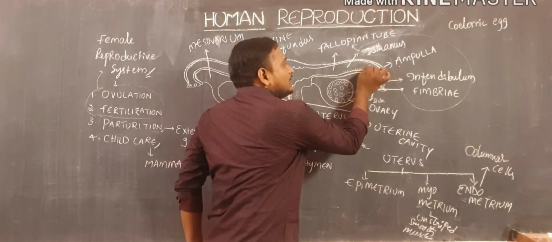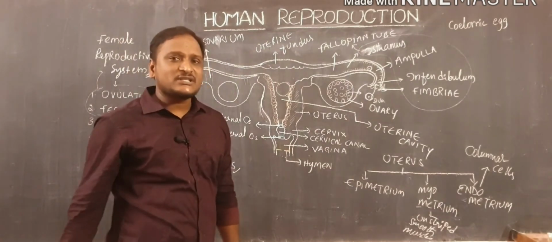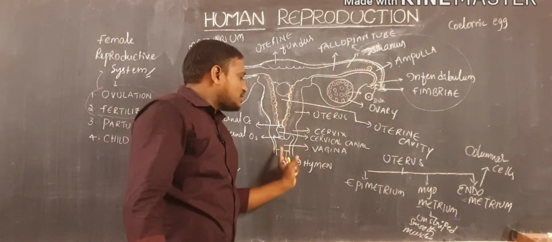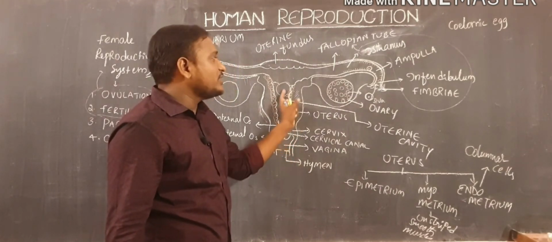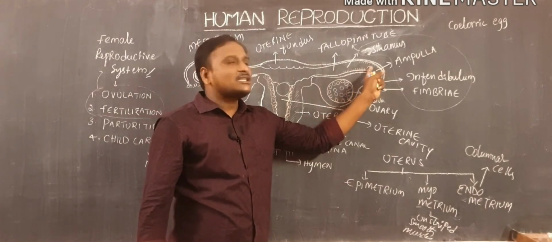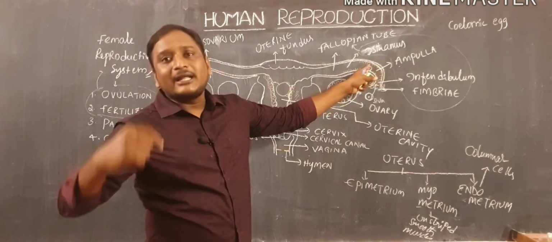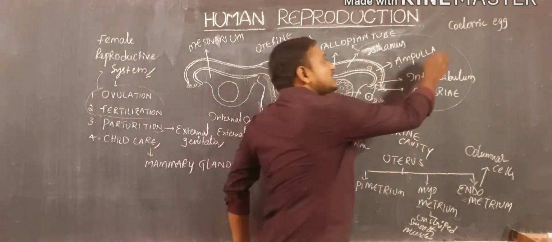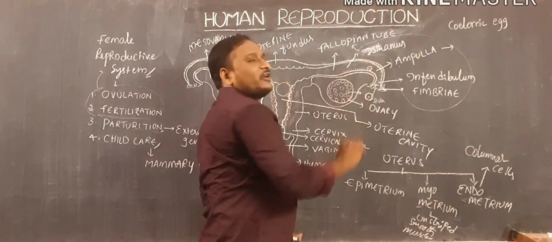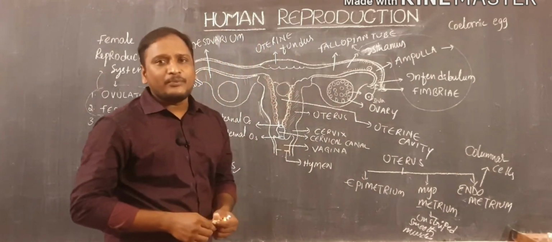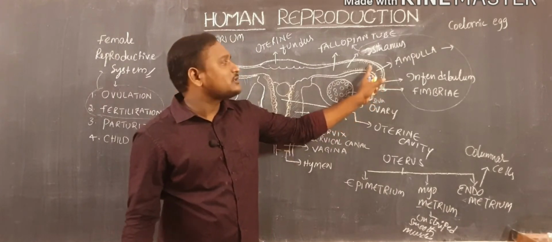And here at the ampulla region, it waits for 24 hours. The lifespan of ova is 24 hours. When the sperm cells enter through the vagina, the cervical canal, the uterus, and the fallopian tube, and reach the ampulla region, the sperm cells fuse with the ova and conduct fertilization. That means fertilization takes place in which part? The ampulla region. So at the ampulla region, the ova will wait for 24 hours. That is the lifespan of ova. And in this case, the ovum is non-motile in nature.